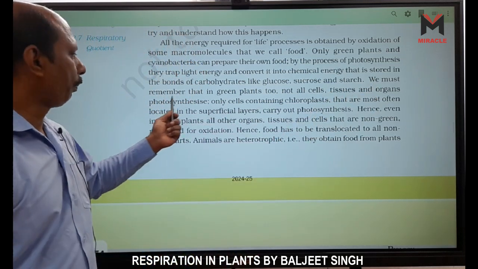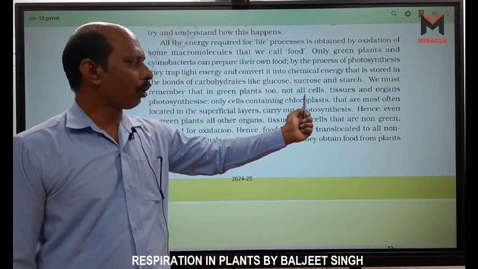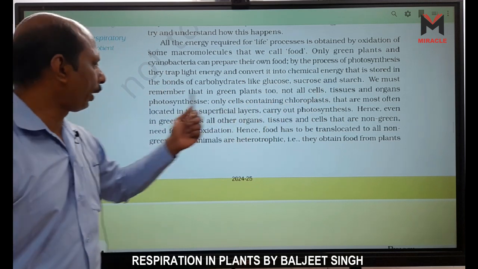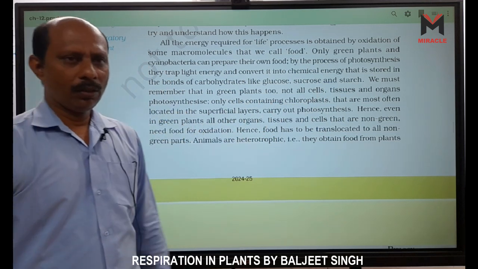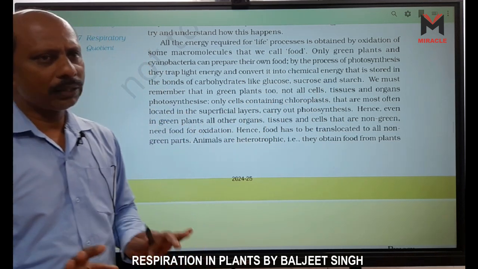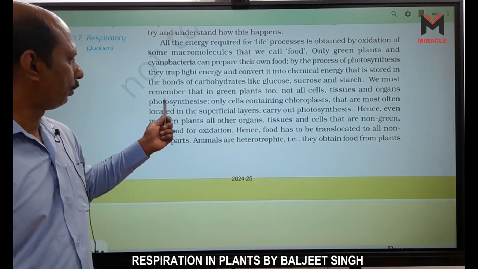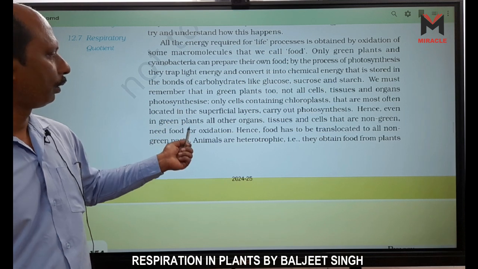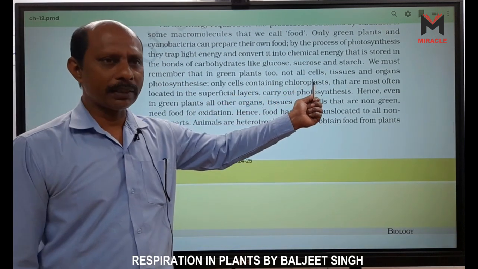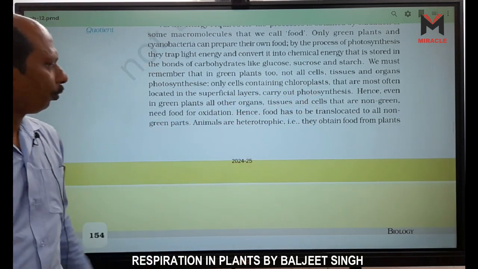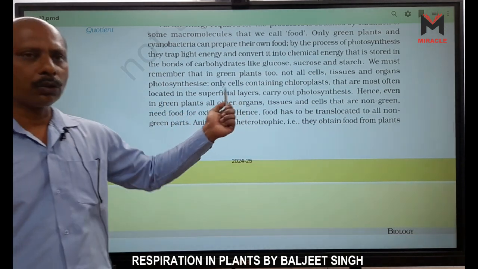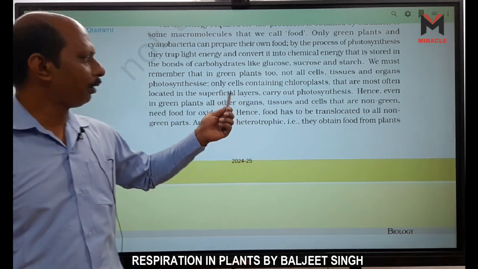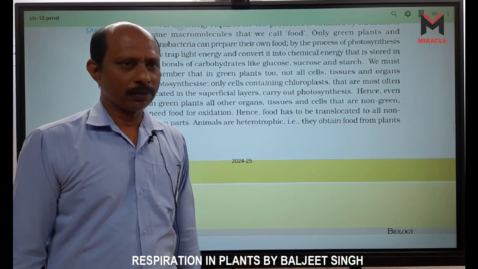We must remember that even in a green plant, not all cells, tissues and organs photosynthesize. Photosynthesis occurs only in the green part of the plant. Only cells containing chloroplast, that means green cells, most often located in the superficial top layer, carry out photosynthesis.